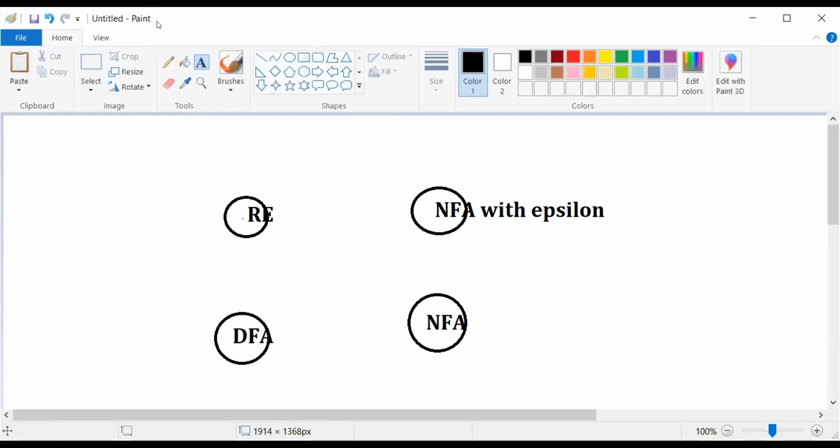We already discussed that if we have NFA with epsilon, we can construct NFA from it, and not only that, we can also construct DFA. We already finished this part. And at the same time, if you have an NFA, then we can easily construct the DFA also. All these parts we already finished.